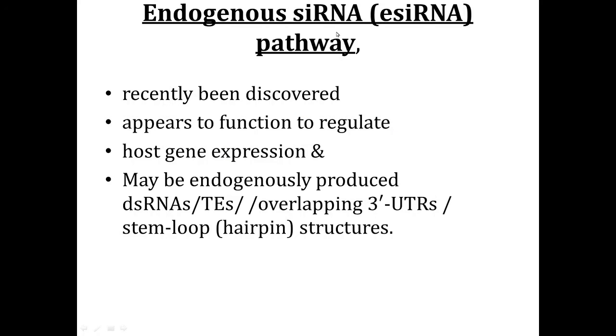Next is the endogenous siRNA or esiRNA pathway. Sometimes double-stranded RNA molecules may be formed within the cell itself. That means double-stranded RNA regions or molecules of transcription elements or overlapping 3' UTR regions, or sometimes the transcript may be folded to form stem loop structures. These double-stranded RNA molecules need to be controlled or regulated, and this regulation is mainly possible by means of the endogenous siRNA mediated pathway.